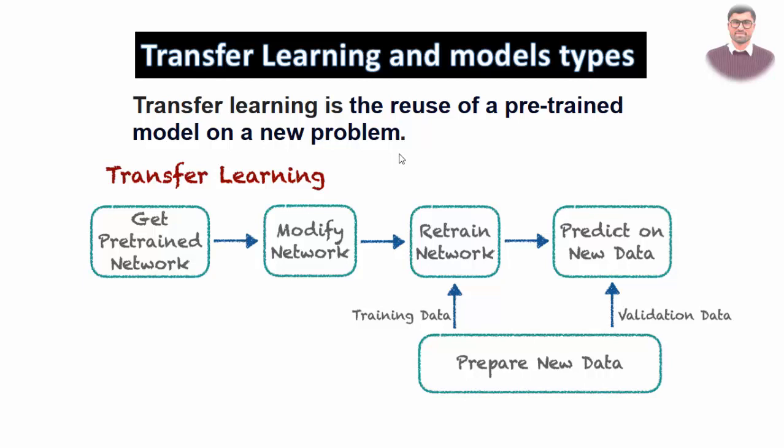How many steps do we have in transfer learning? First of all, you have to download the pre-trained network or pre-trained model. From where will you be able to download it? I'll show it later, but the first step is to get that pre-trained model. Then, after getting it, you have to modify it. This is a very important step.